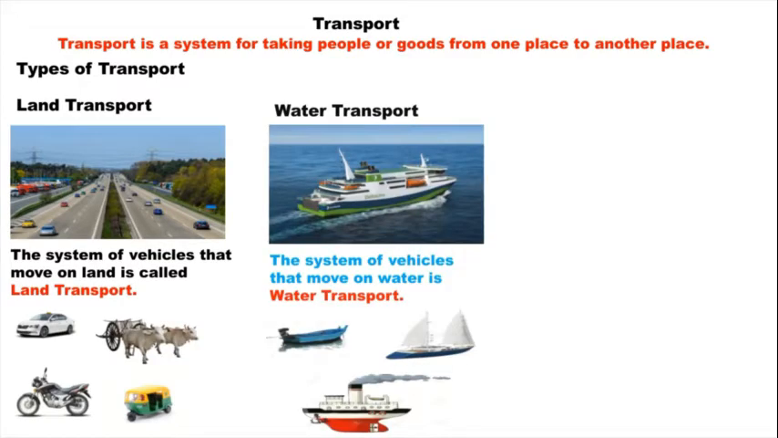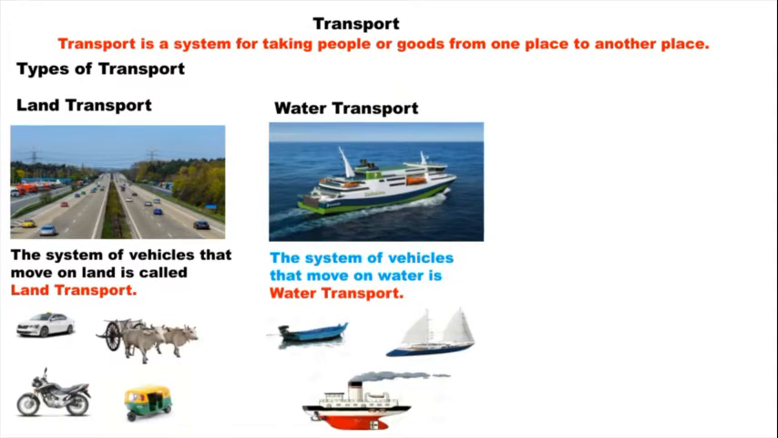The next mode of transport is water transport. In this system, vehicles that move on water are called water transport. For example, boat, yacht, steamer, and even ship. So this is also a type or mode of transport.